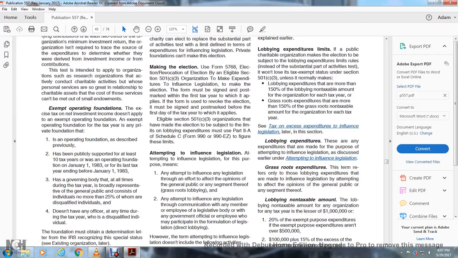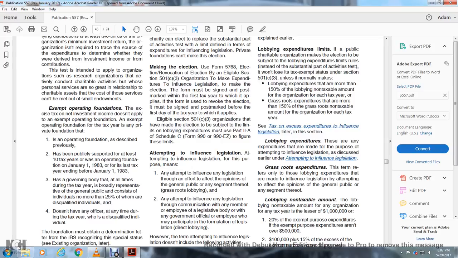Exempt operating foundation. The excise tax on net investment income doesn't apply to an exempt operating foundation. For the tax year, an exempt operating foundation is any private foundation that is an operating foundation as described previously, has been publicly supported for at least 10 tax years, and wasn't an operating foundation on January 1st, 1983, or has been since before January 1st, 1983.